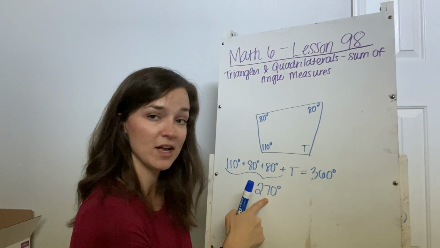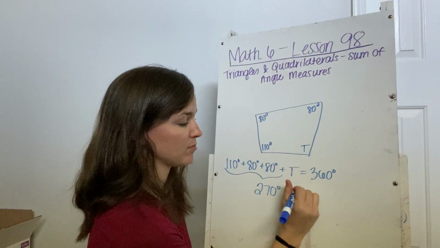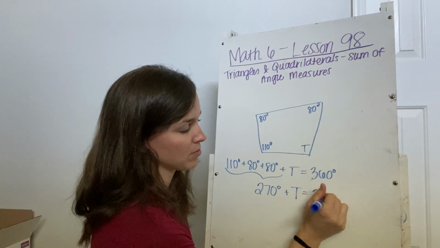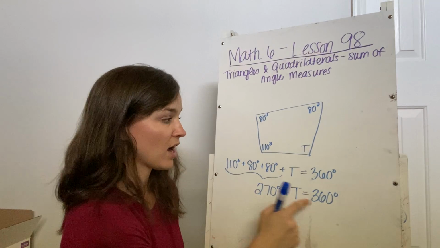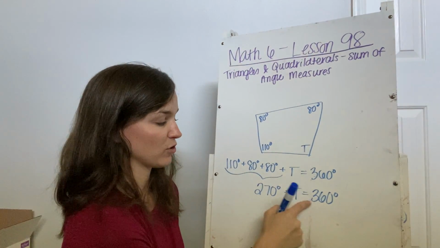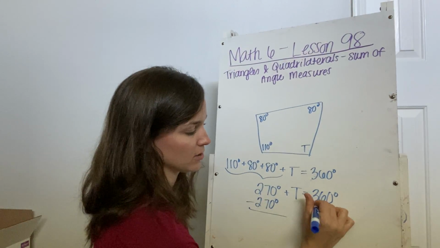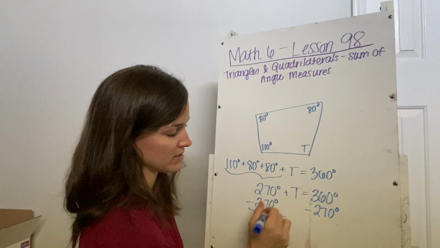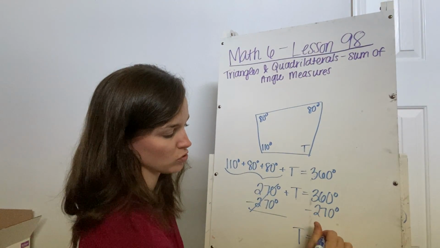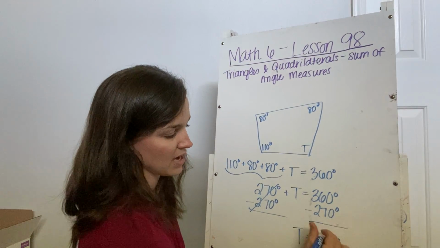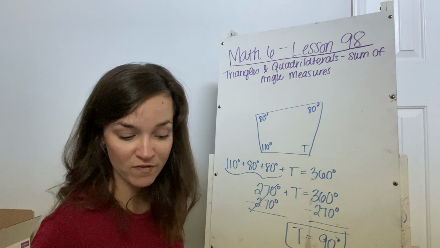If you weren't sure what that was, you could have just written it out and done the addition off to the side. I'm just trying to keep things moving here so that we can finish up. So if I want T by itself, I just have to figure out the difference between 360 and 270. That would mean subtracting that 270 to find out what T is. So T then has to be 360 minus 270, which is 90 degrees. And that's it. That's all for this lesson.